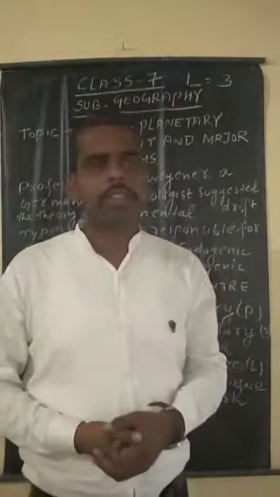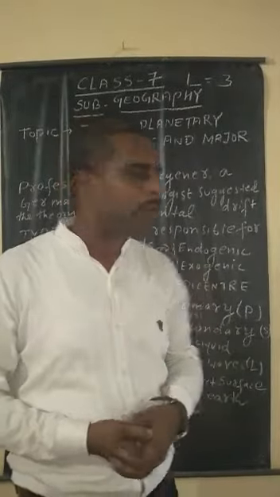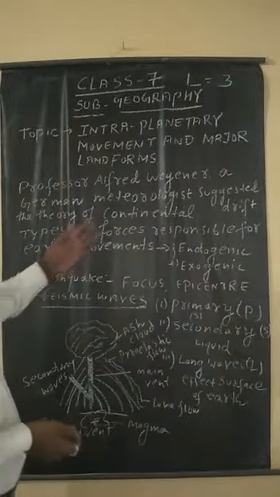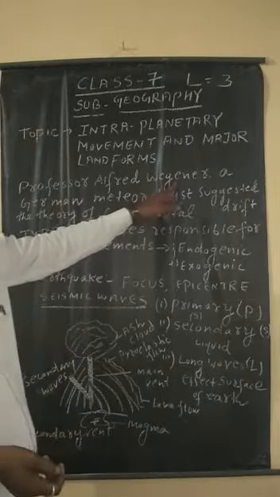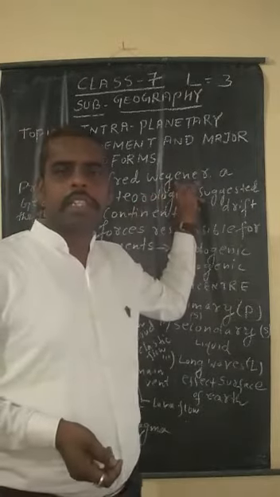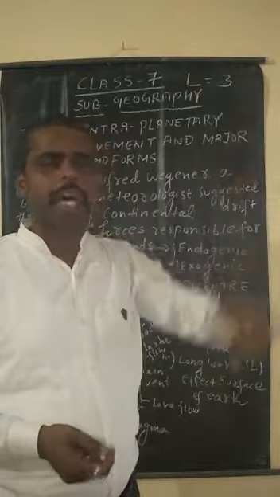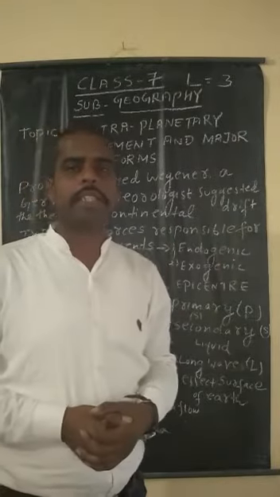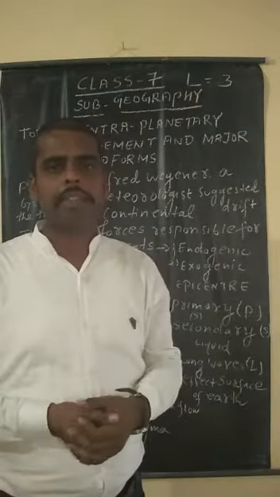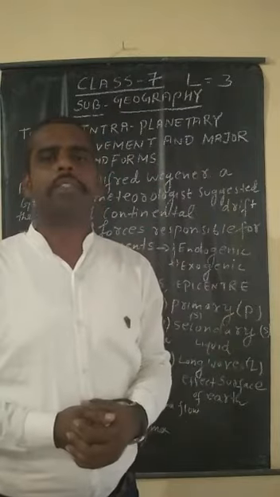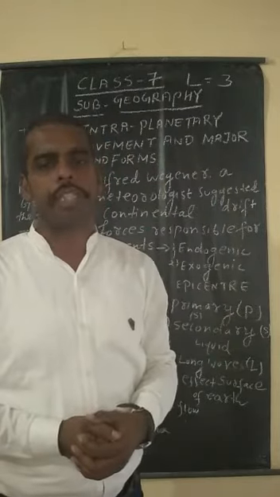First of all, there was one scientist whose name was Professor Alfred Wegener. He gave the idea to the world that in the previous time, the world was in one place known as Pangaea. It is known as a supercontinent.